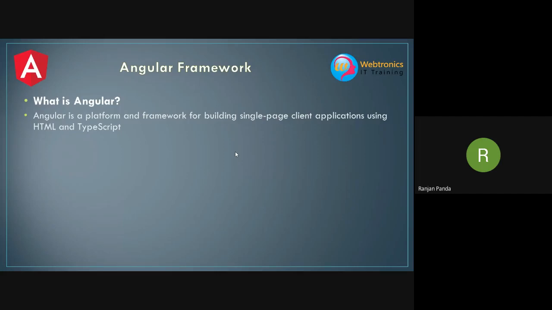Then the next concept got started. The server-side technologies also came into the picture, which help us provide dynamic data. That is the reason that when we started to get dynamic data, web applications became popular. All these server-side technologies like .NET and Java came into the picture and captured the dynamic website market.